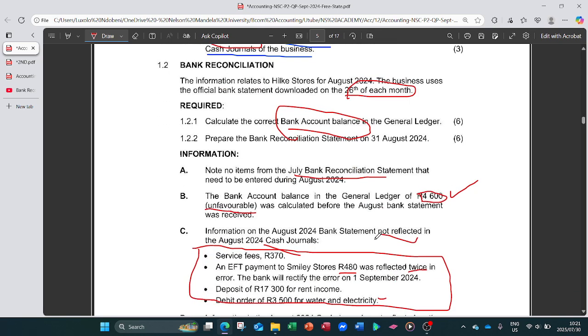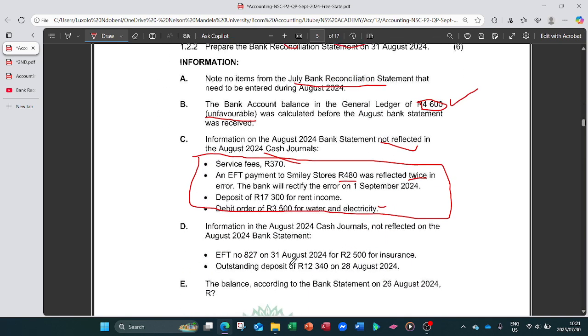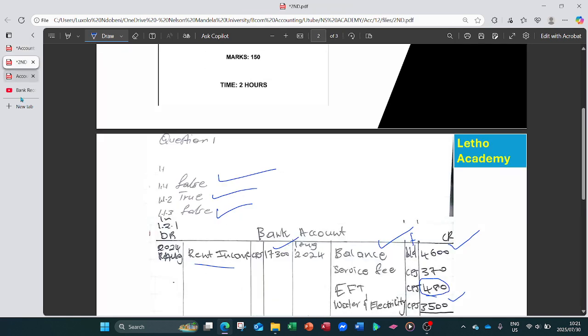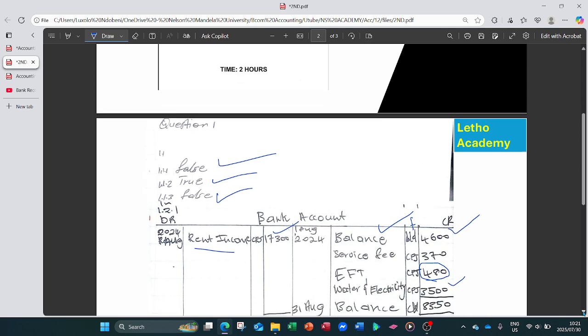So this information will be needed when we are doing the bank reconciliation statement. So let's come and balance it so that we can get the correct bank balance. If you can see by just looking, 17,300 is more than the credit side, so the debit is more than the credit side. So we can come and do our balancing here.